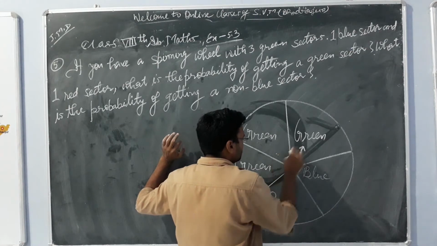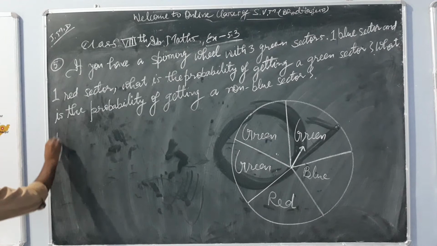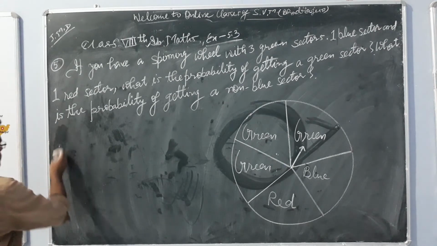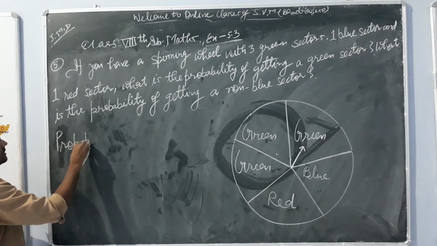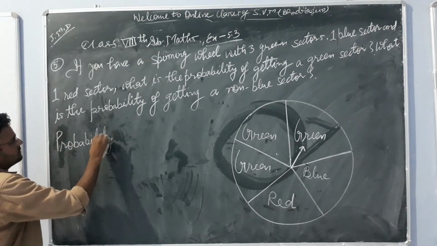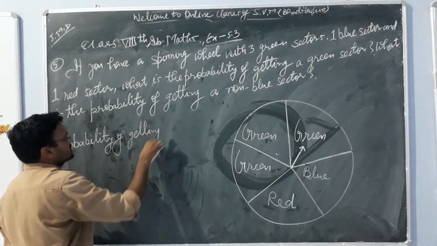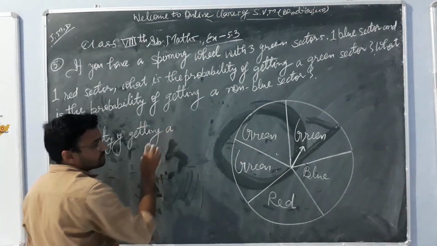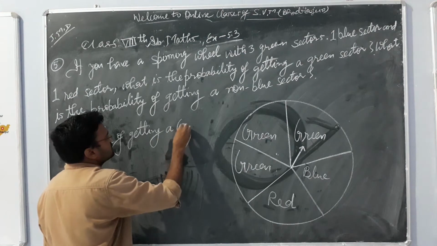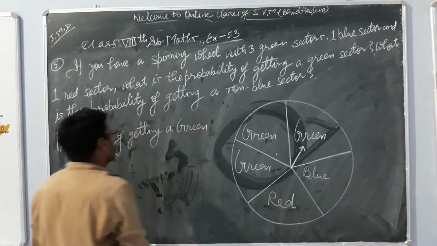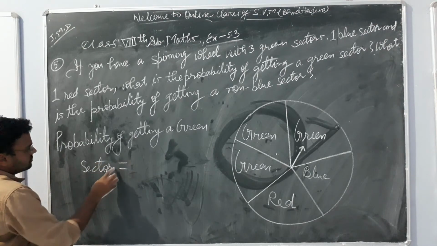So the probability of getting a green sector equals, what will be that?